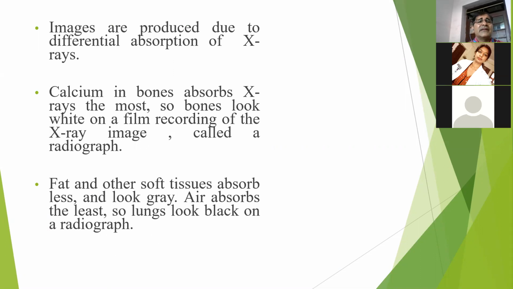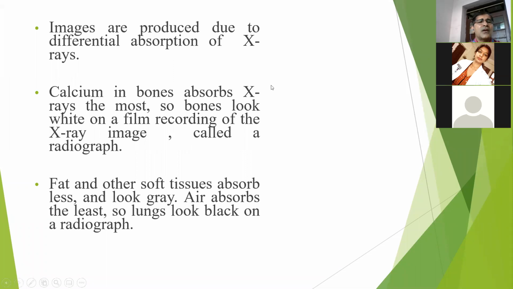Why do we get the images of our body on the X-ray? That is because of the difference in the absorption of the X-ray by different body parts. Suppose we want to take the X-ray of the hand, then in the hand we have skin, fat, muscles, and bone. All these structures have different atomic number or different mass density, and based on these differences there is a difference in the absorption of the X-ray.